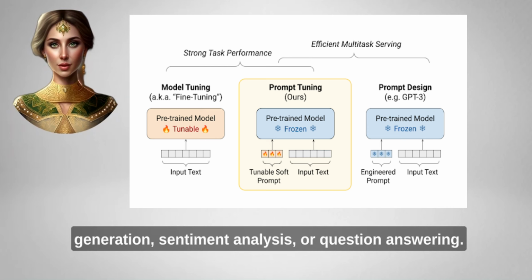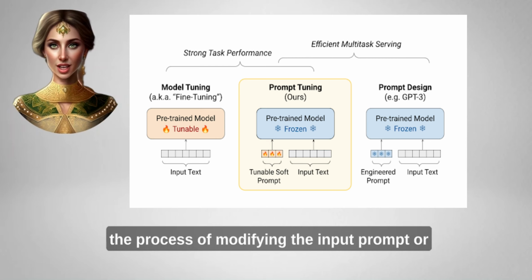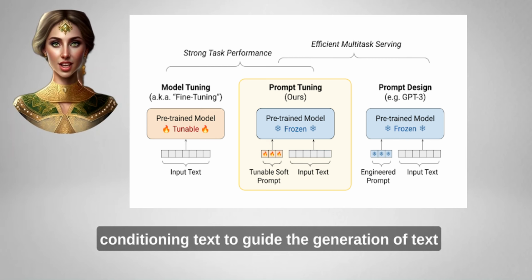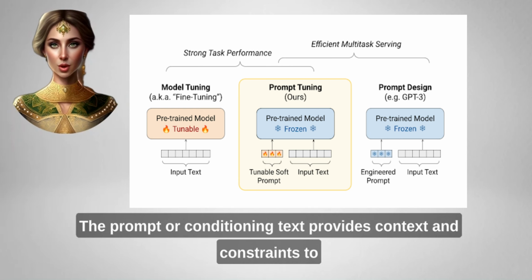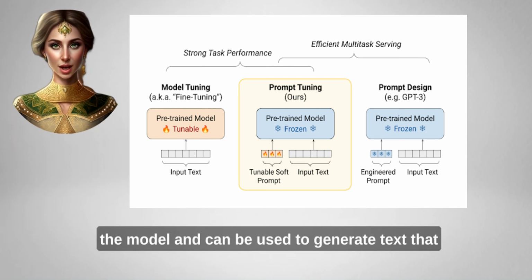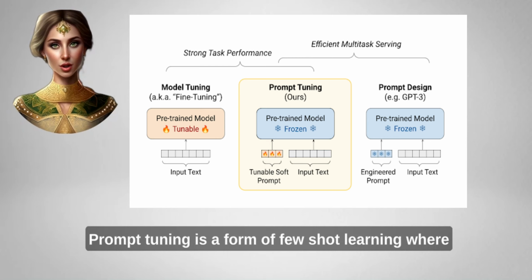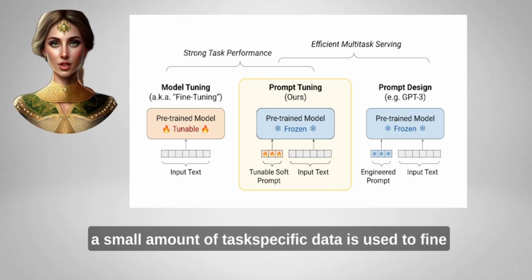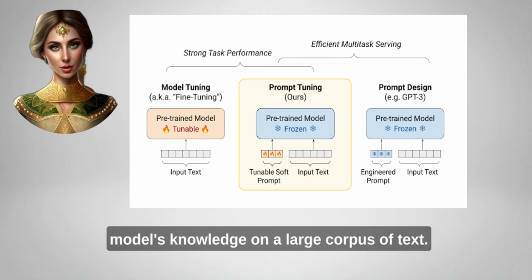Prompt tuning, on the other hand, refers to the process of modifying the input prompt or conditioning text to guide the generation of text from a pre-trained language model. The prompt or conditioning text provides context and constraints to the model and can be used to generate text that is specific to a particular domain or task. Prompt tuning is a form of few-shot learning, where a small amount of task-specific data is used to fine-tune the model on the task, while leveraging the pre-trained model's knowledge on a large corpus of text.